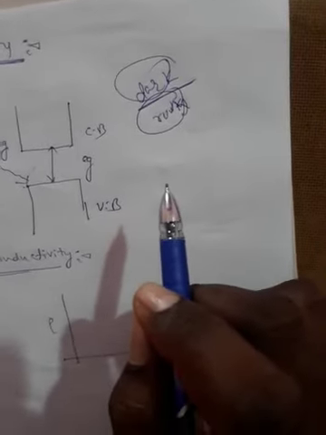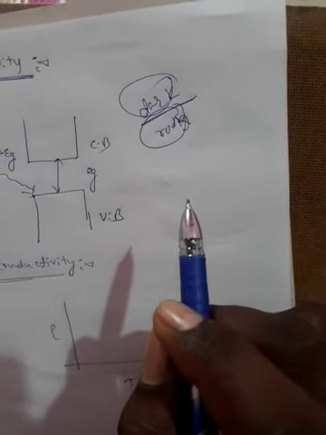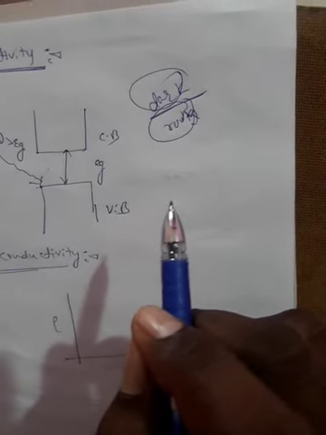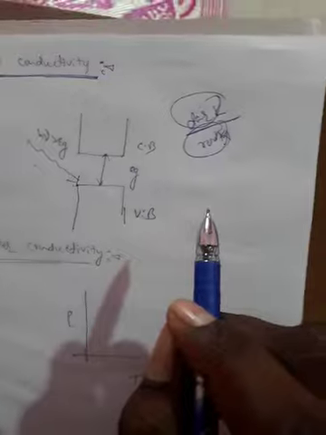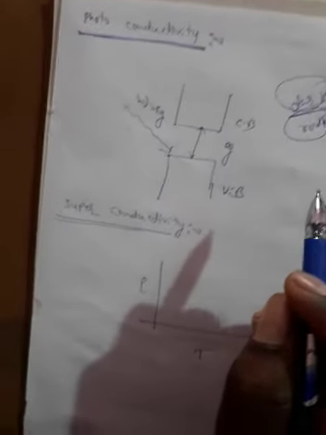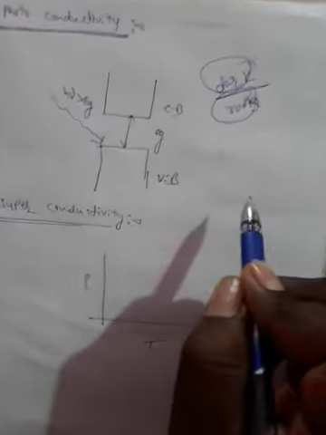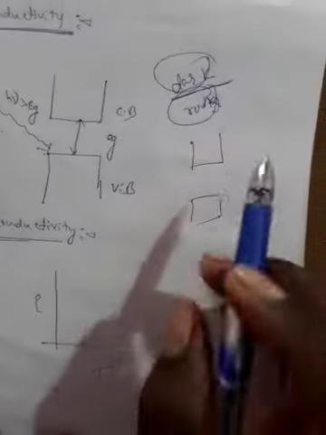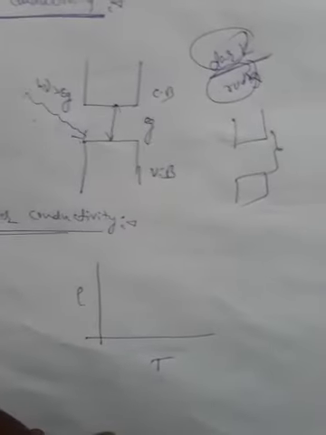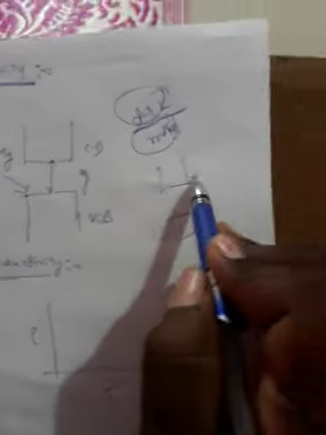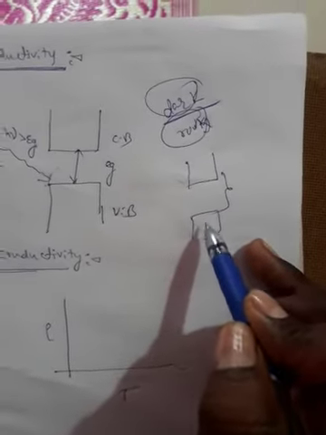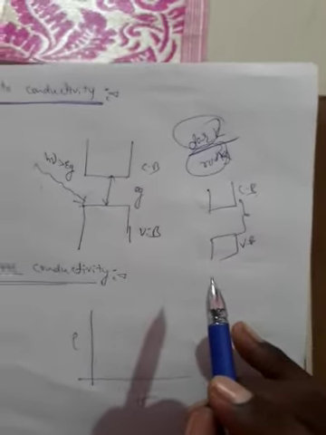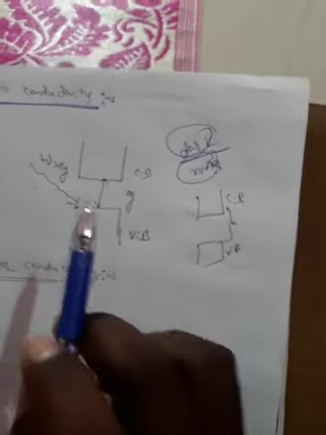Because in a dark place or at room temperature, the valence band and conduction band have a large band gap. That's why very few electrons can be excited from the bottom of the valence band to the top of the conduction band at room temperature. The forbidden gap is very high, so very few electrons are promoted from the valence band to the conduction band. Then what is the photoconductivity phenomenon?